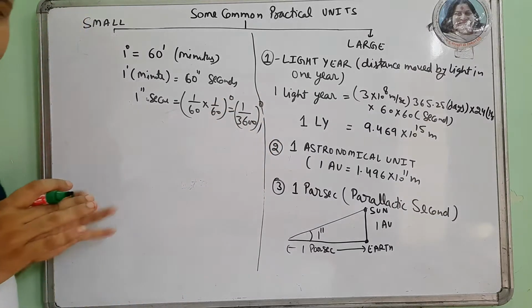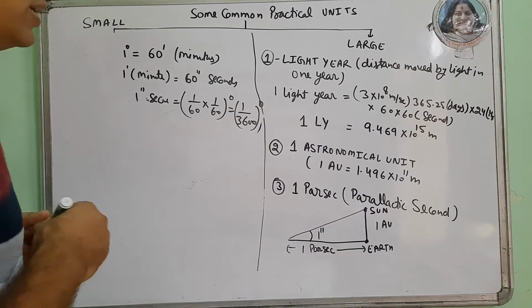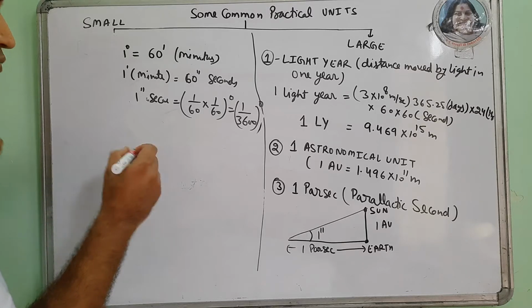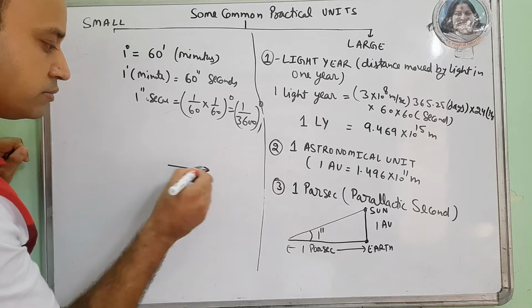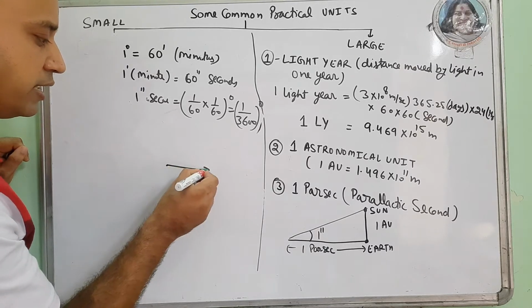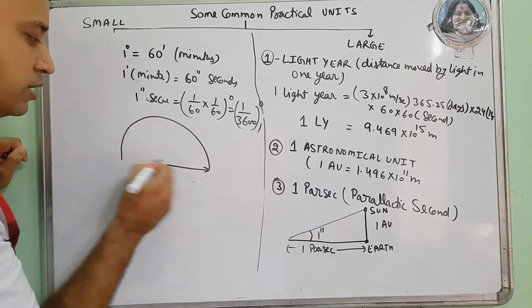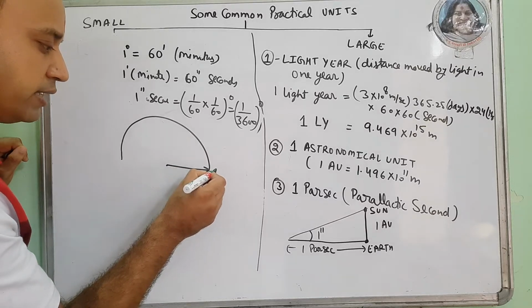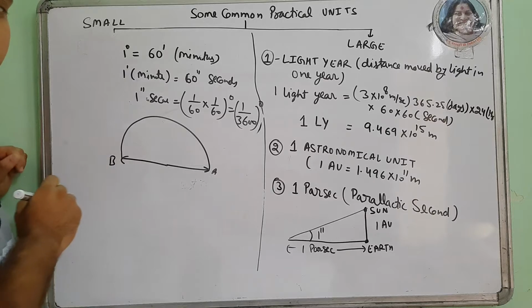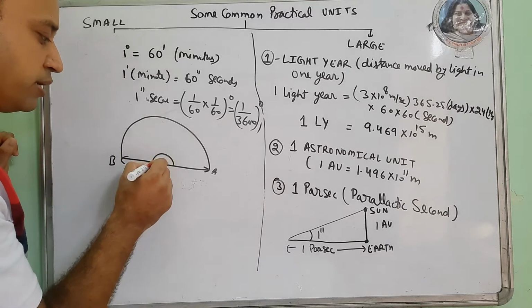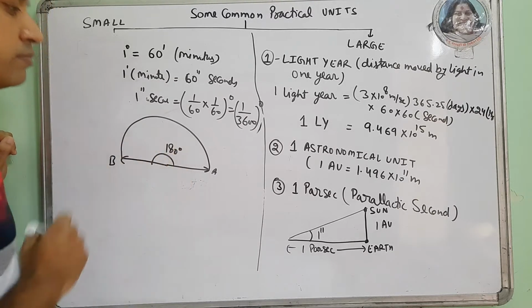Now you have already heard about the relation between degree and radian. Suppose I have a semicircle. If I complete the semicircle and move from point A to the diagonally opposite point B, then in degree measurement it becomes 180 degree.